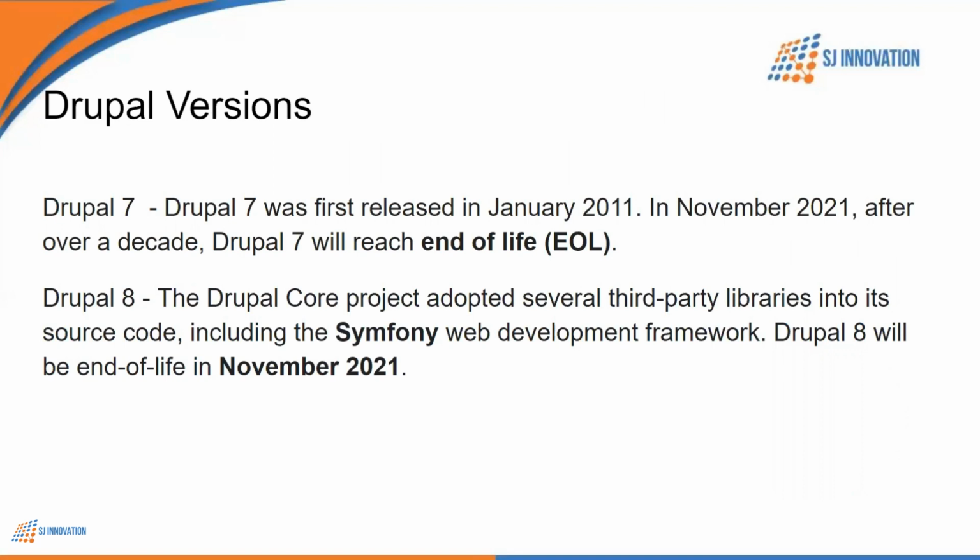Drupal versions. Now I will explain to you all some of the recent Drupal versions, what their features are, and how they are different from each other. So Drupal 7 was first released in 2011 and it will reach the end of life in 2021. So what does it mean to reach the end of life?